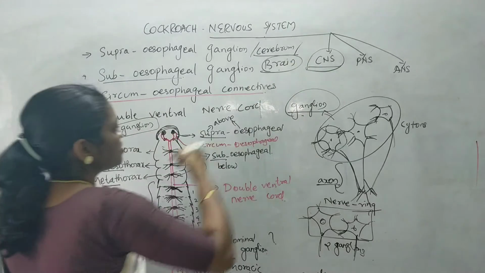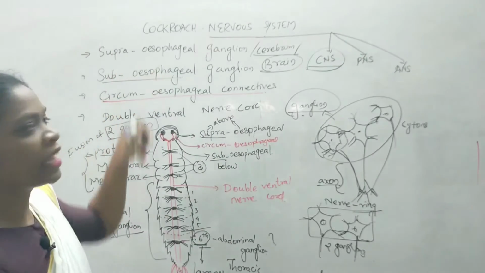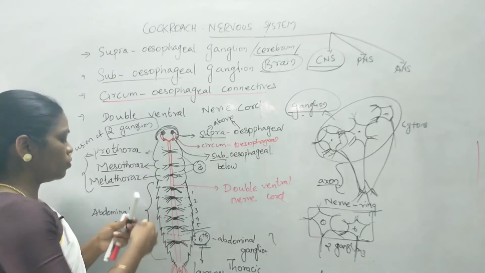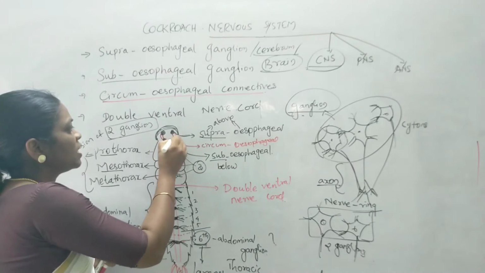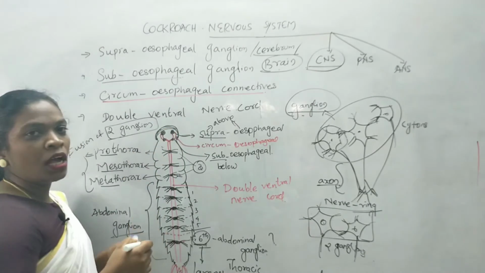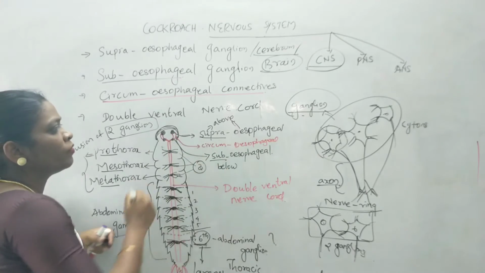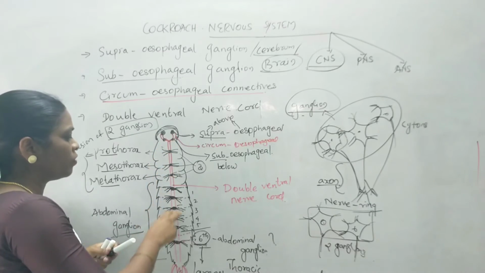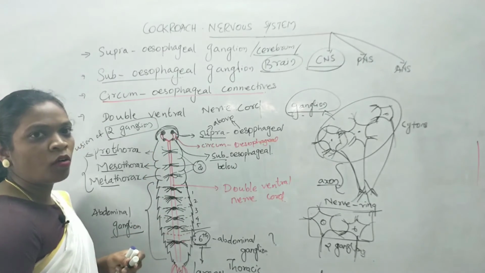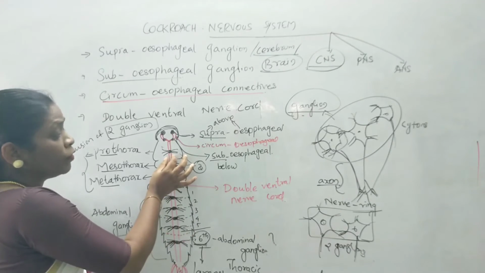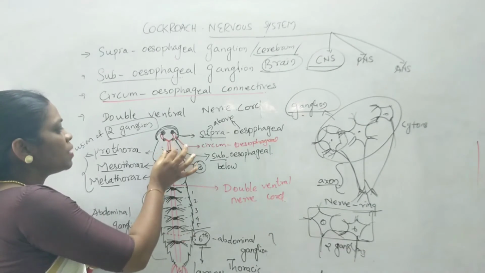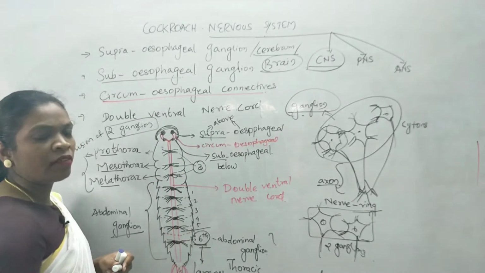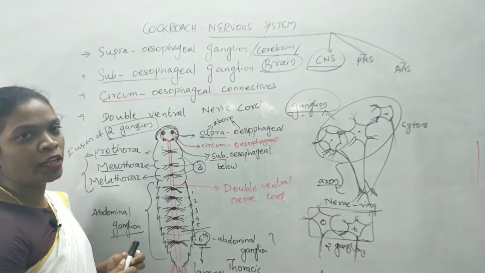Okay, so what are the structures we learned in the central nervous system? The supraesophageal ganglion, which is present above the esophagus of the organism, and below that you can find the subesophageal ganglion. It is smaller compared to the upper one, and they are connected by circumesophageal connectives, followed by the subesophageal ganglion as a continuation of the ventral nerve cord that runs through the entire length of the organism, where the two nerve cords are not fused with each other. Okay, they run separately, and each thoracic segment and each abdominal segment has a ganglion, where they supply nerves to the concerned organs in the body of the cockroach.